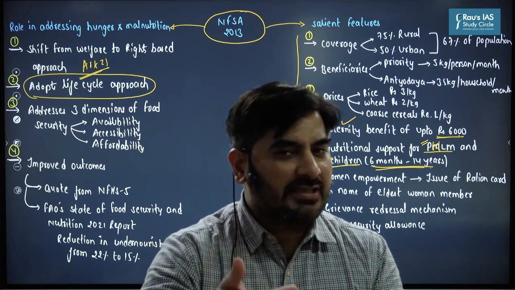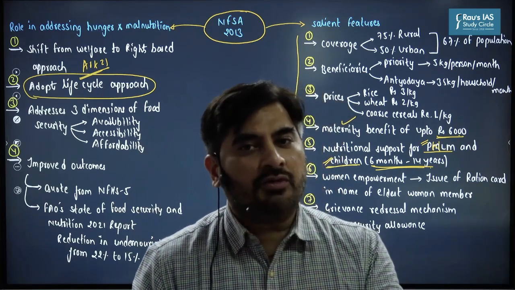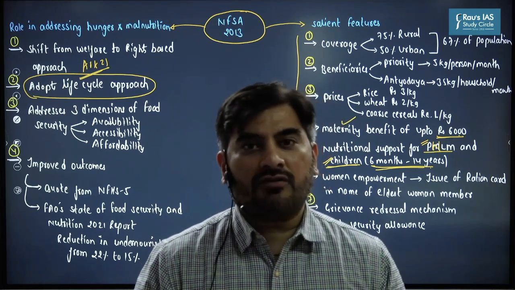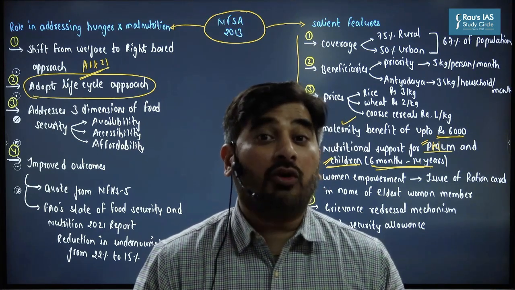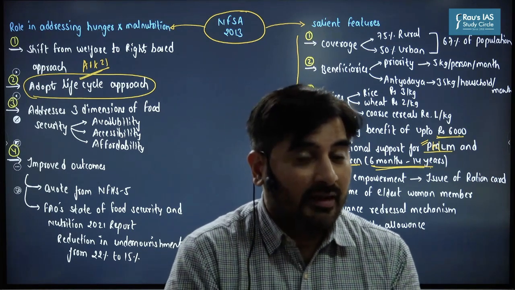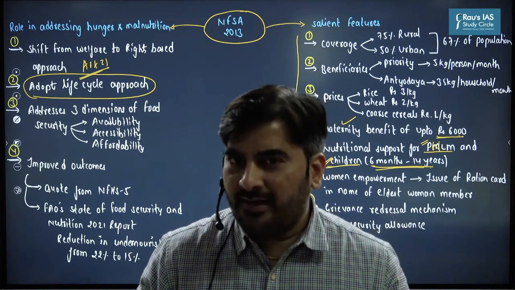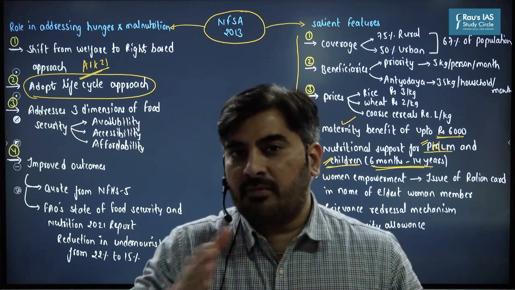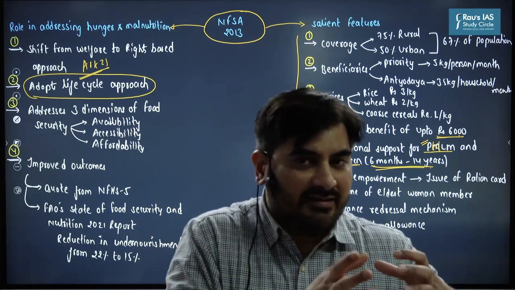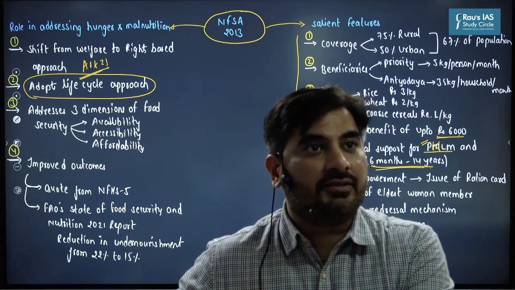If you ask me the biggest reason for malnutrition in India, I would say it is the poor nutritional status of adolescent girls, pregnant women, lactating mothers, and so on. When adolescent girls, who are going to be the future mothers, and pregnant women have poor nutritional status themselves, the children they give birth to will also be malnourished.